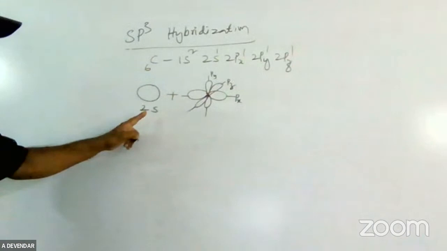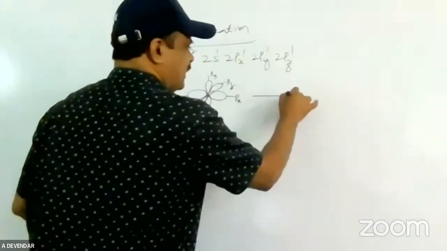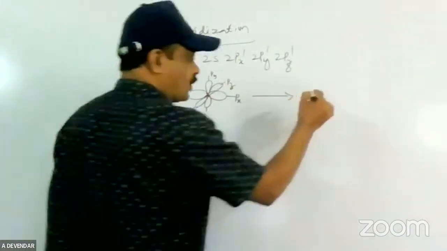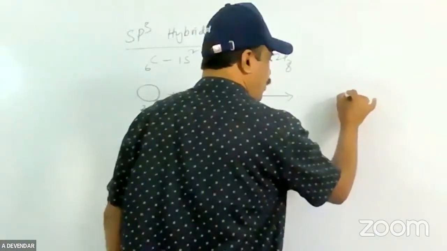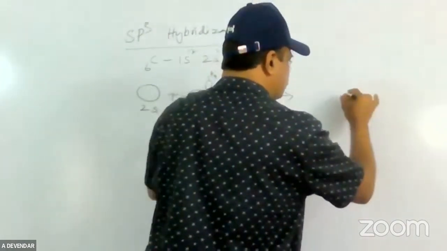Now one s orbital and three dumbbell shaped p orbitals mix with each other, forming four sp3 hybrid orbitals. I am writing the sp3 hybrid orbitals.